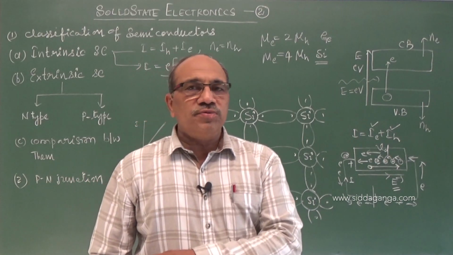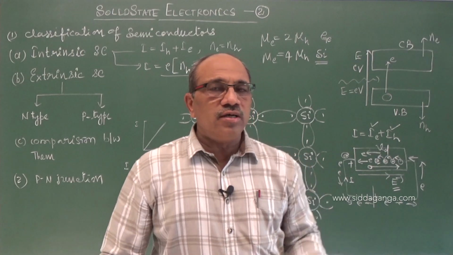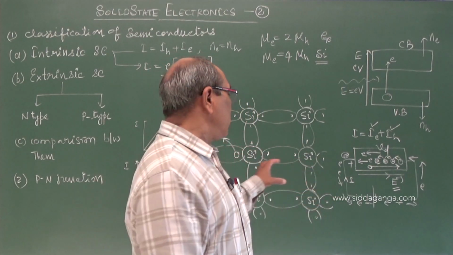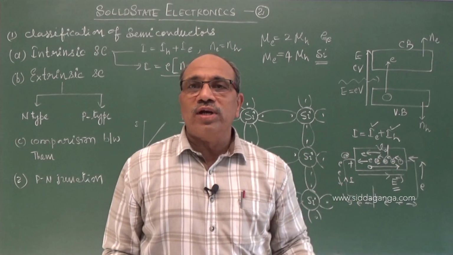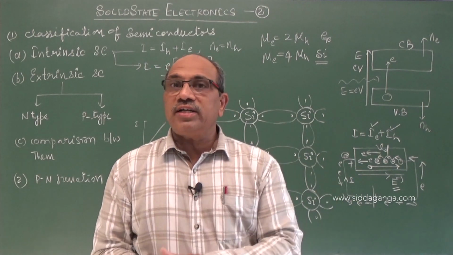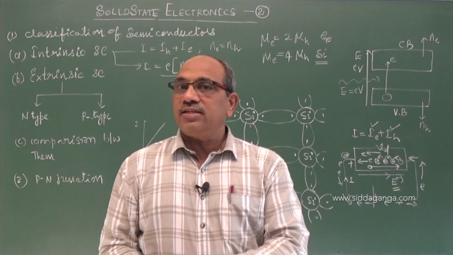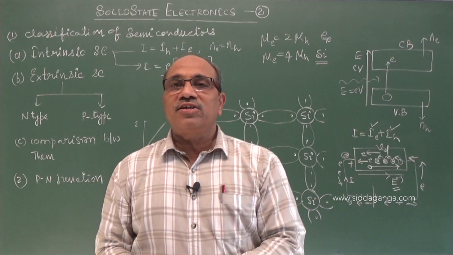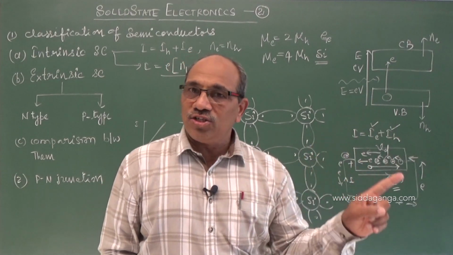And metallic bonds we see in case of conductors, whereas here we see covalent bonds. Even at absolute zero, metallic conductors act as conductors, but pure semiconductors cannot act as conductors, they act as insulators.